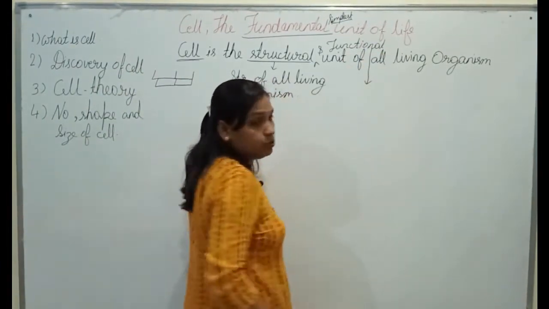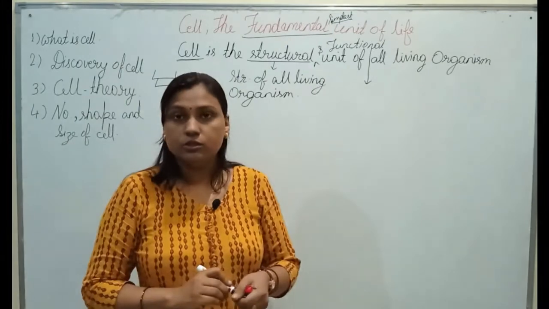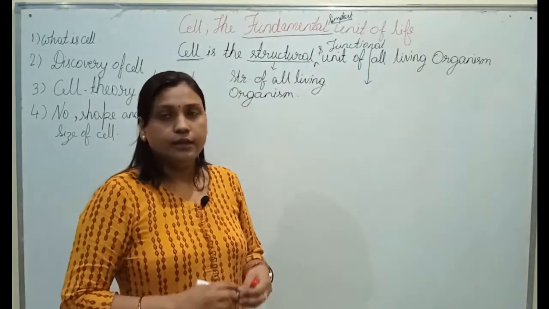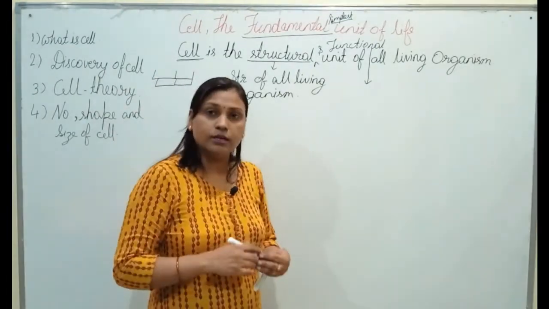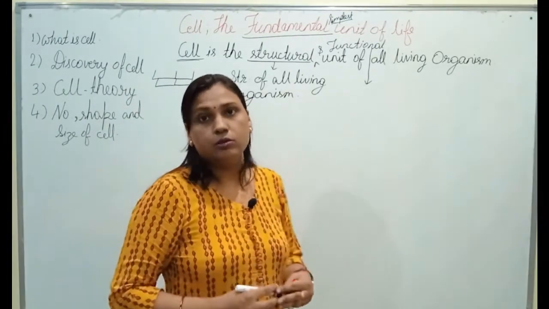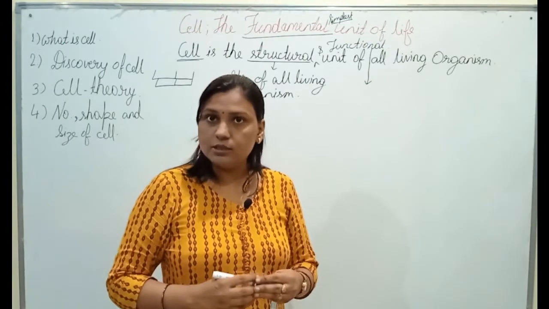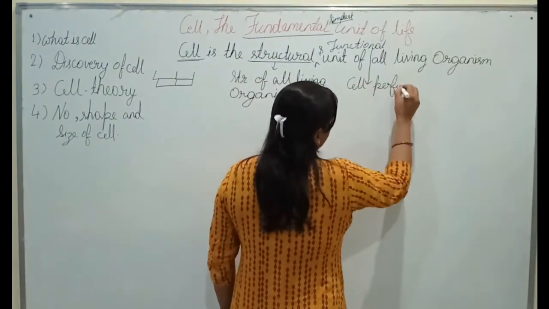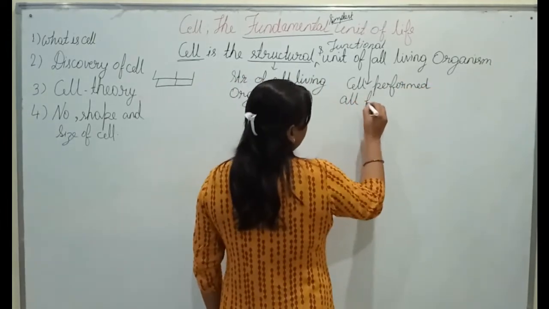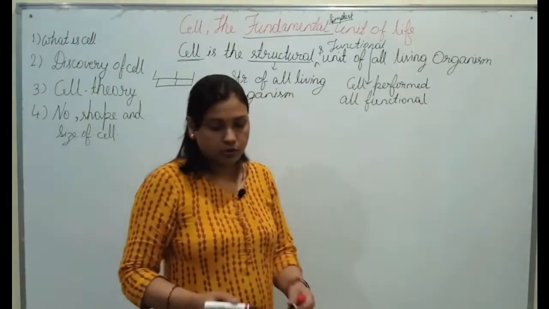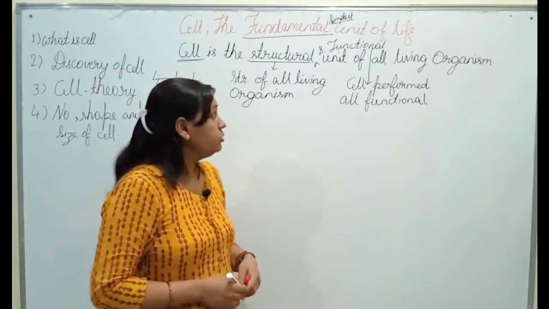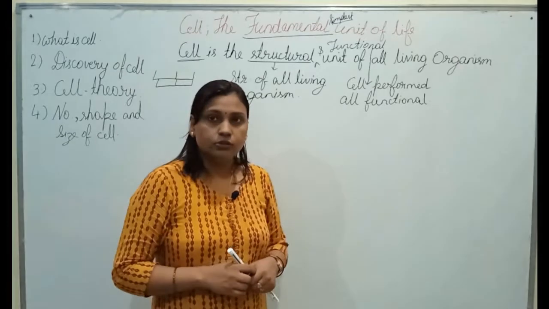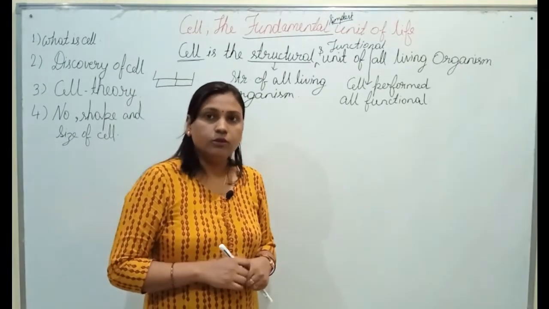Because the cell has to perform all the important functions of our body that are important for the survival of an individual, that is respiration, digestion, excretion. All our body processes are performed by the cells. I hope you all understood the meaning of this definition, that cell is the structural and functional unit of all living organisms.